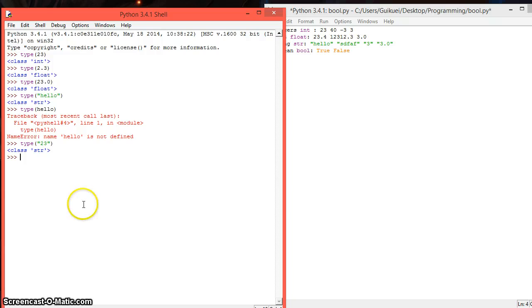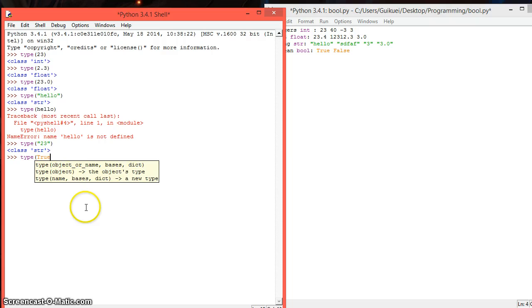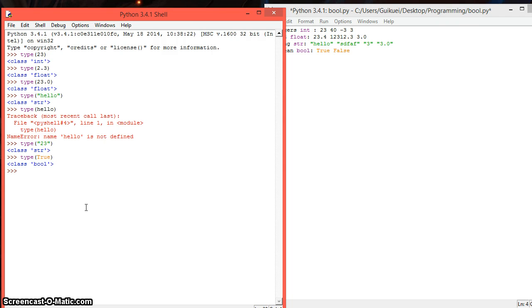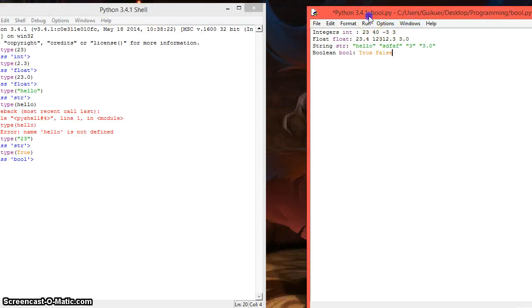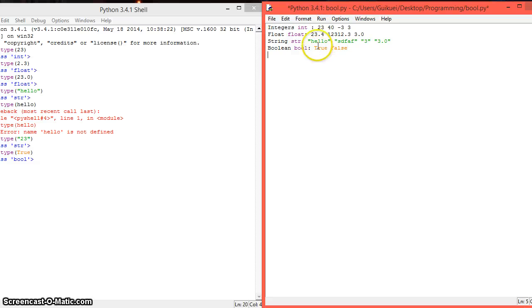And the last one will be the Boolean. So type true is a Boolean. It's important to remember that it doesn't mean that the only things that are Boolean are if you actually write true or false. True or false is a value, so anything that has a value of true or false is a Boolean.